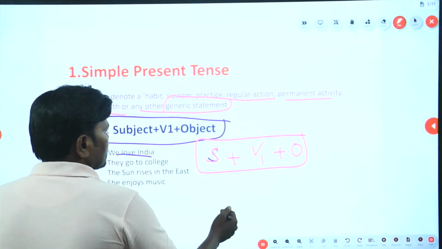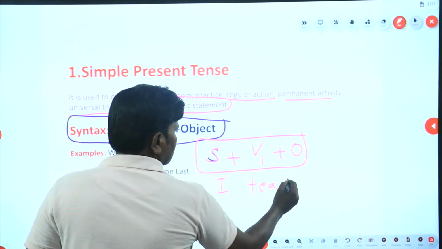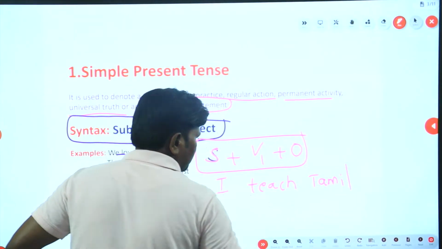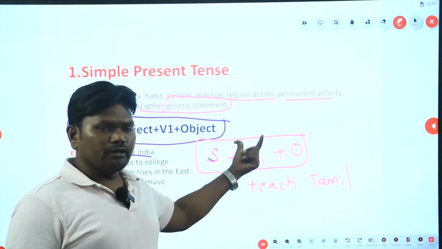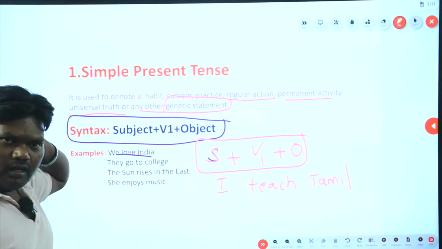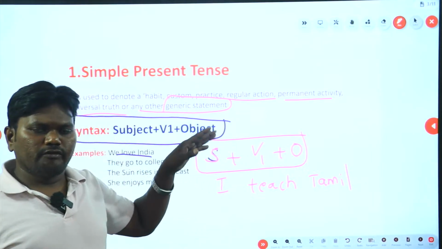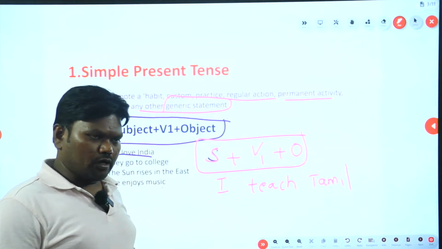How? See, I teach Tamil. Look at this carefully. I, subject, yes, it is there. Teach, V1 is there. What are the verb forms of teach? V2 is taught, V3 is also taught, V4 is teaching. Like that, you must know the other verb forms as well.